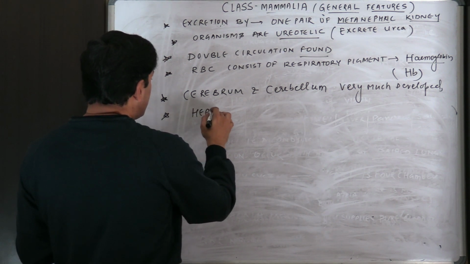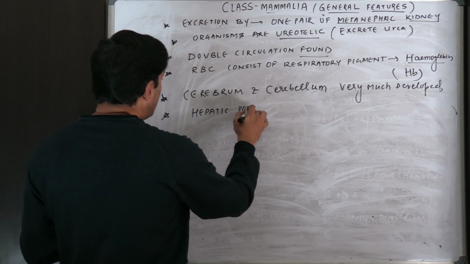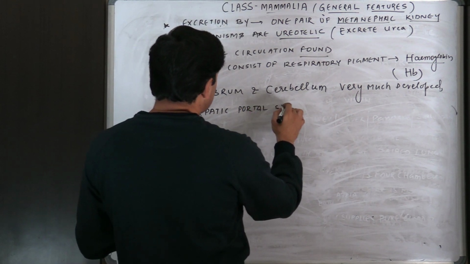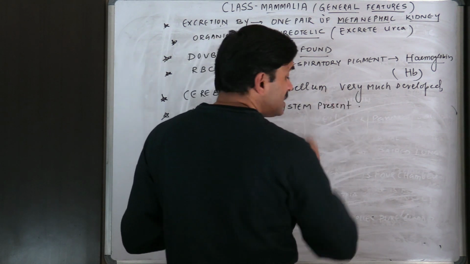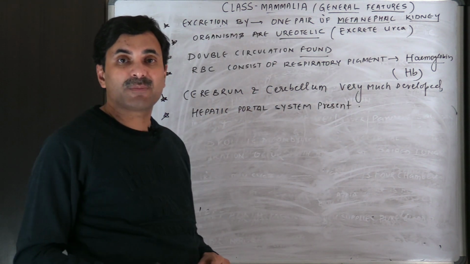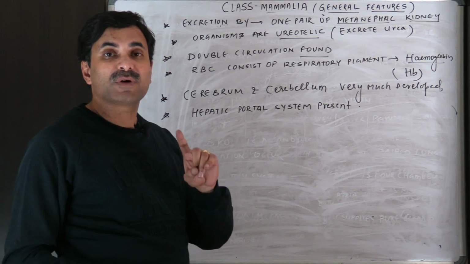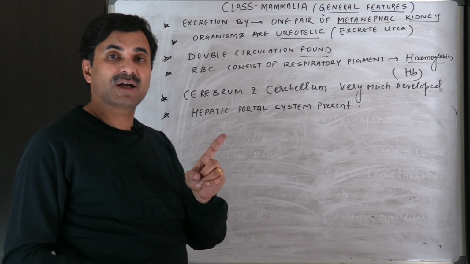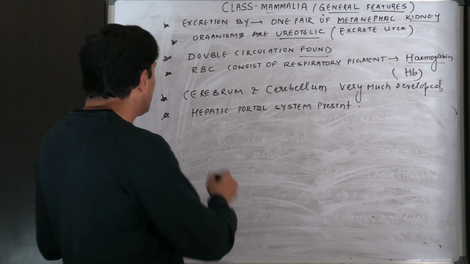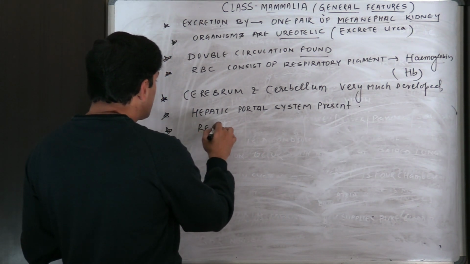Now hepatic portal system present. You know what is hepatic portal system present? Means the veins which are coming from the different parts of the body do not open first into the heart. They first open into the liver, where the detoxification occurs, and ultimately they open in the heart. But renal portal system is absent.